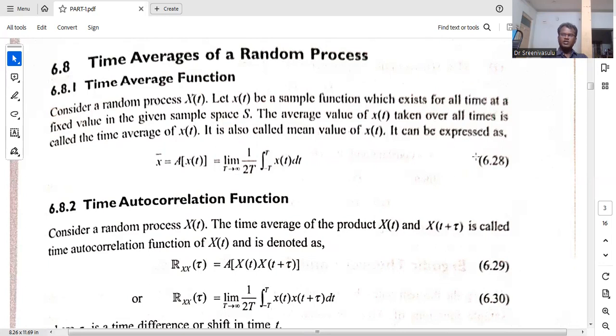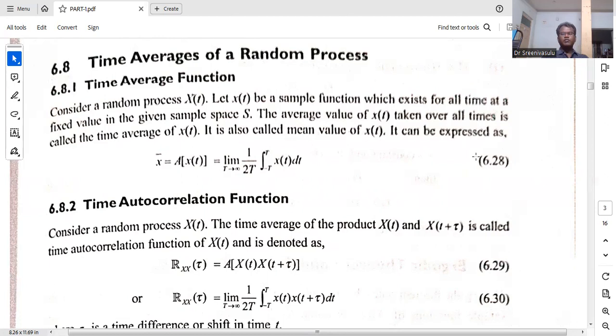Here, the time average function formula, x bar means average or mean value. It is equal to A of x of t. Here the symbol A indicates the average value, the time average value of the random process.